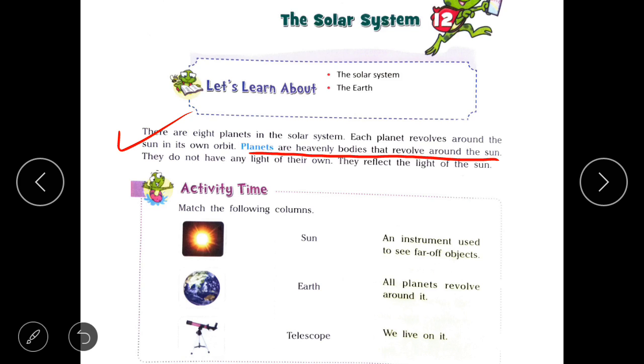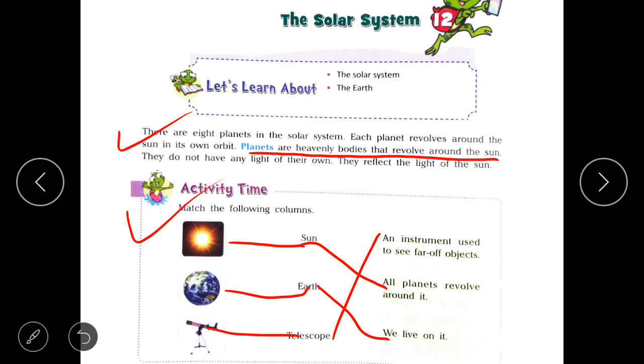Below there is a short activity in which you have to match the given 3 columns. First one is sun and all planets revolve around it. Second is earth and yes, of course, we all live on it. And the third picture is telescope. It is an instrument used to see far off objects. Do this in your book itself.